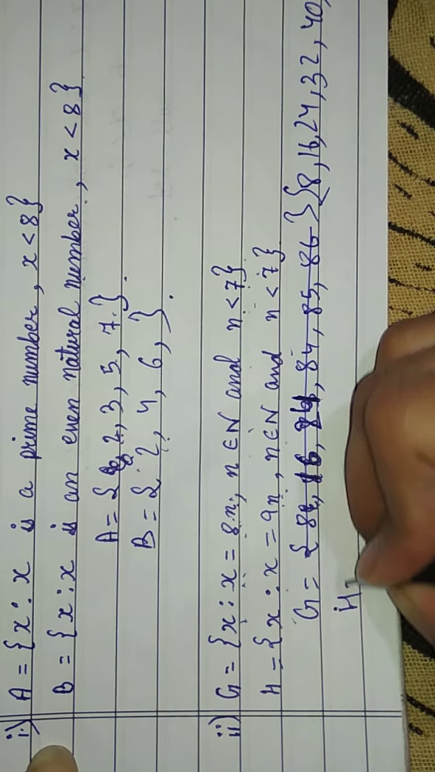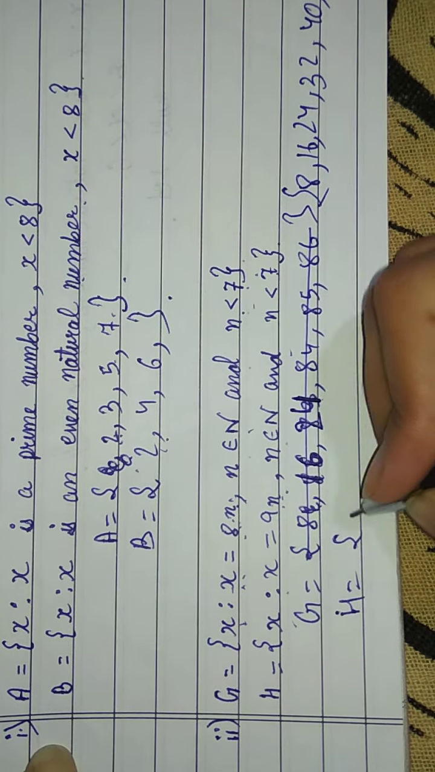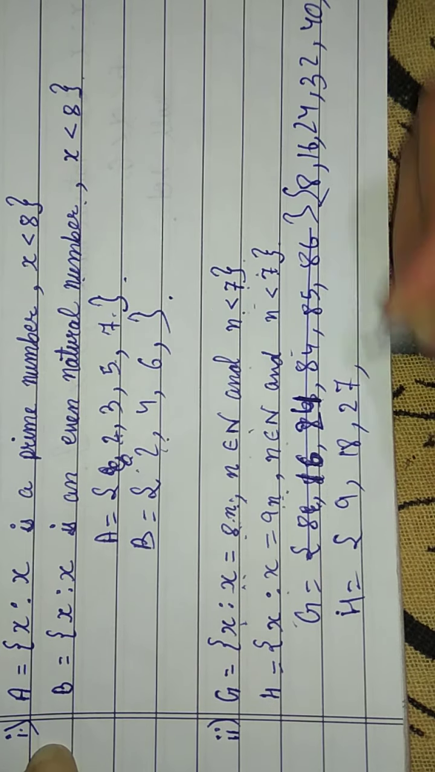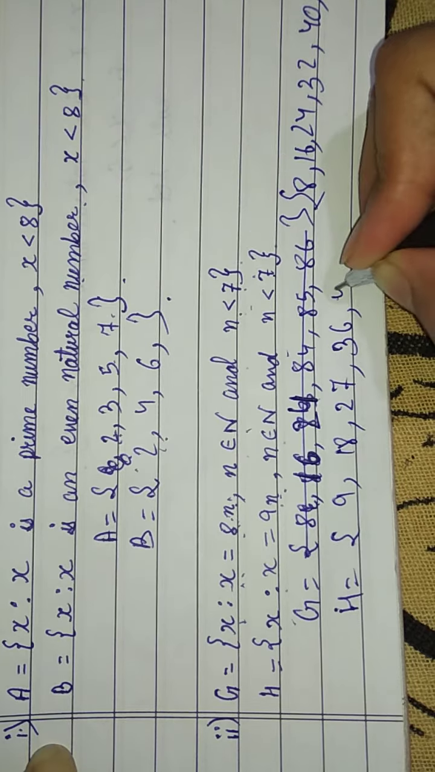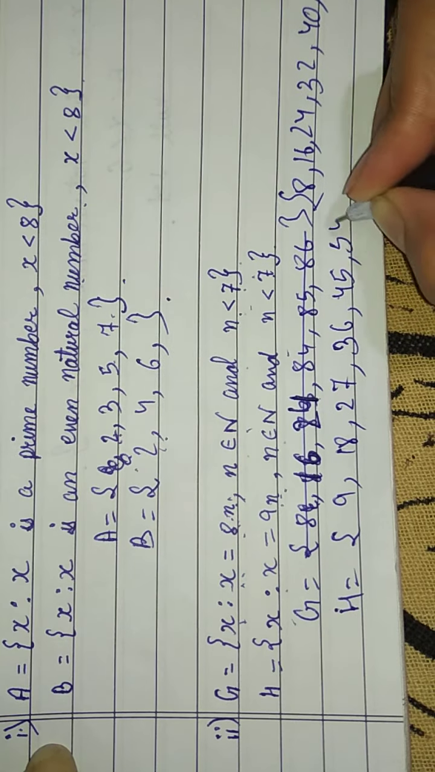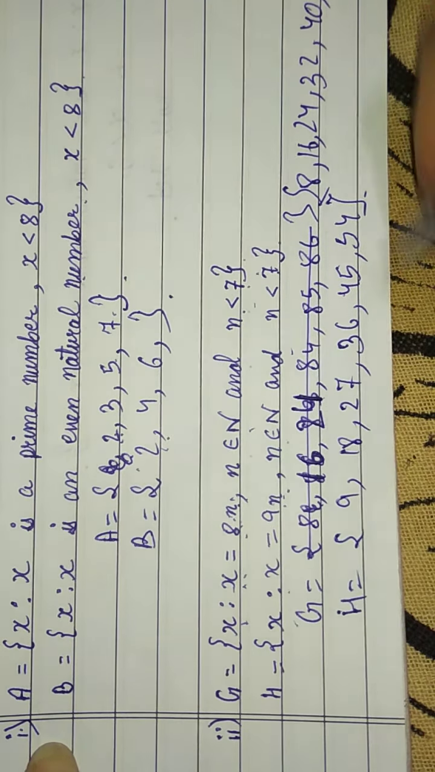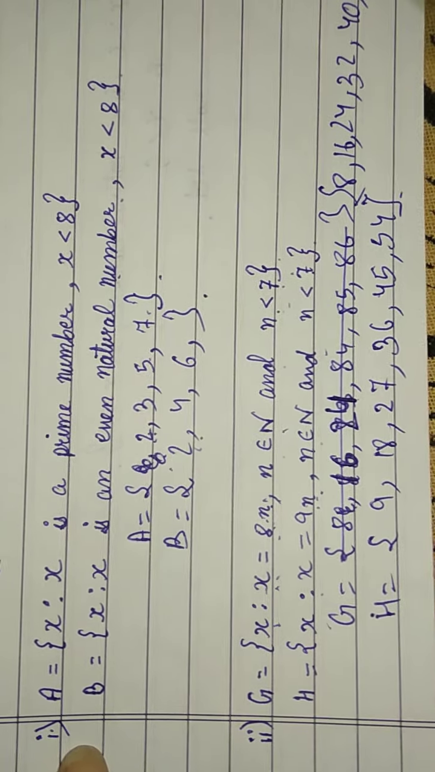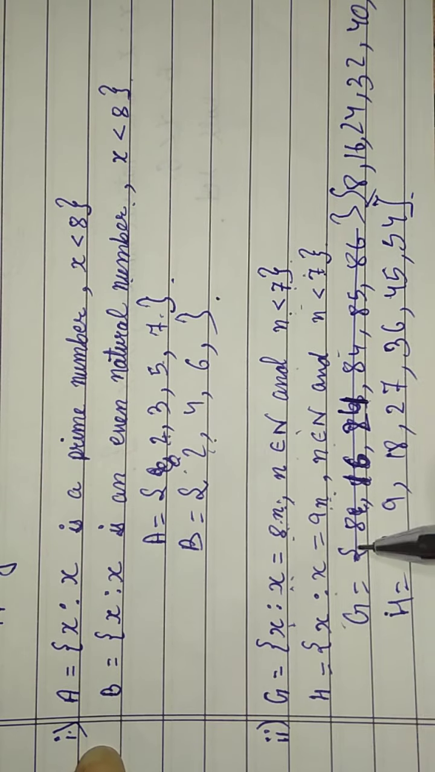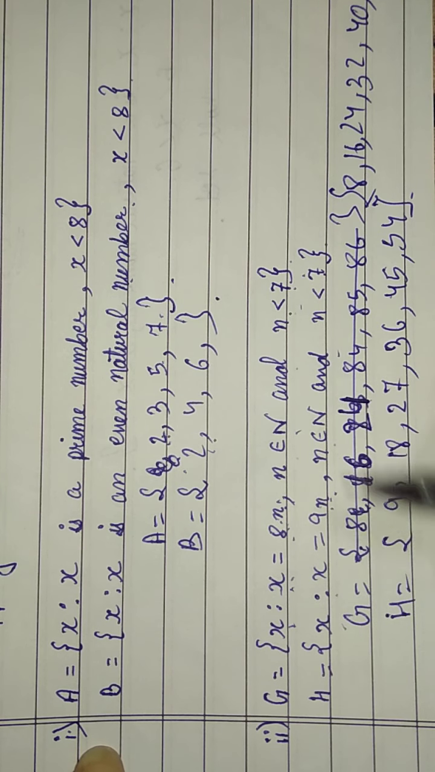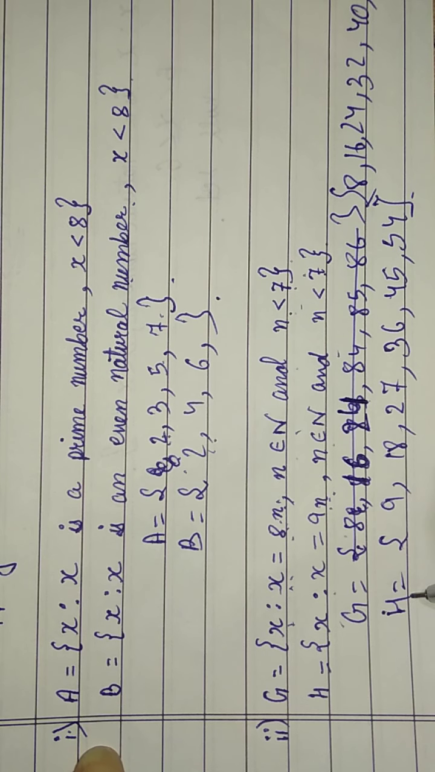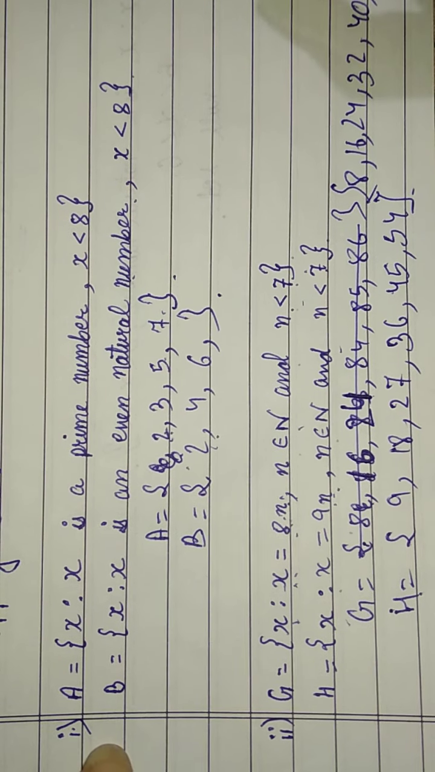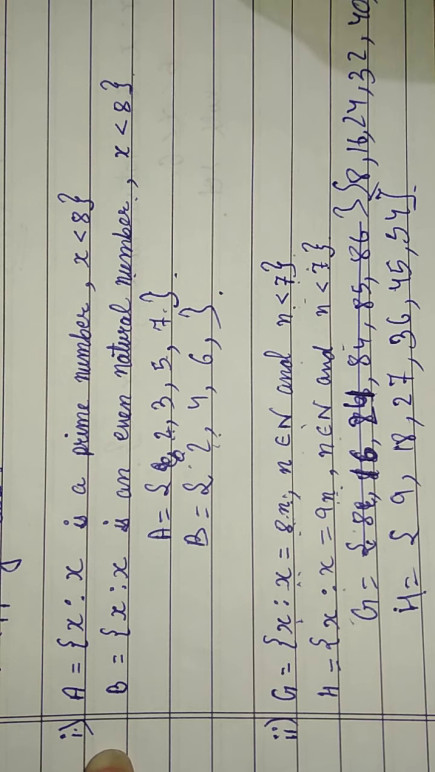Then H equals, we will write till 6. So 9 ones are 9, 9 twos are 18, 9 threes are 27, 9 fours are 36, 9 fives are 45, 9 sixes are 54. Till 54. So no number in the set G matches with the H. So it is a disjoint set.